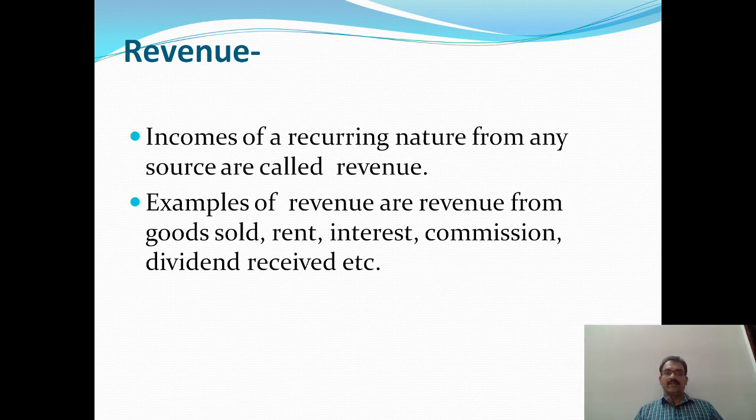Monthly we receive rent. Then interest received, which is of recurring nature, commission received, dividend received. These are all examples of revenues.